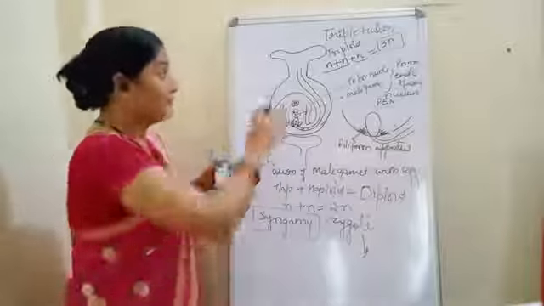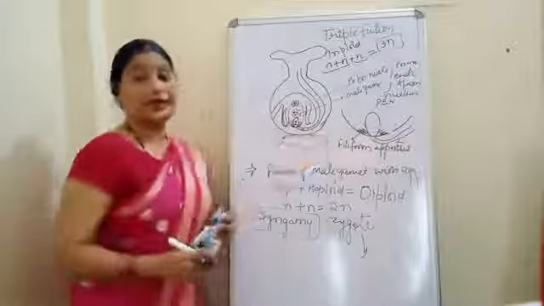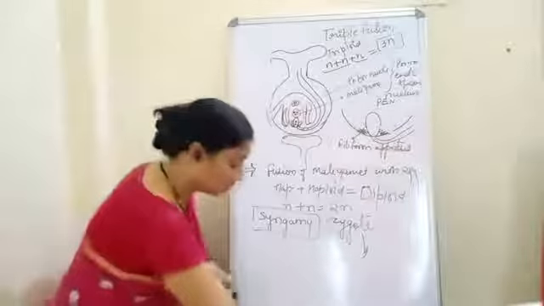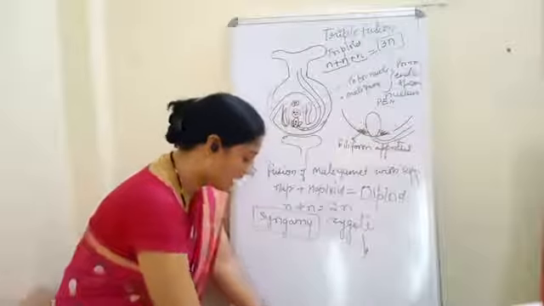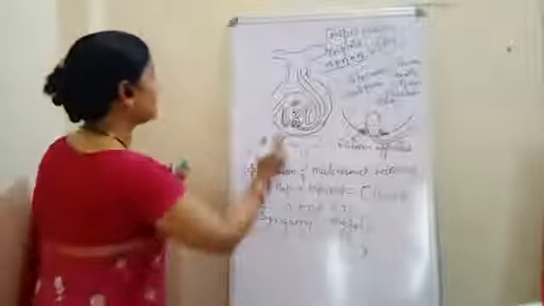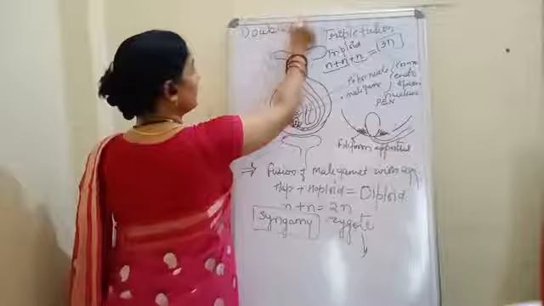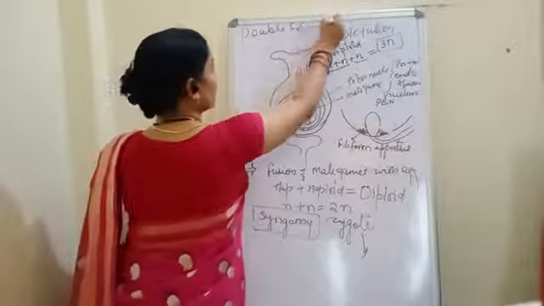Understood? And the two together, syngamy as well as the triple fusion, is called double fertilization. So we have got a term, double fertilization.